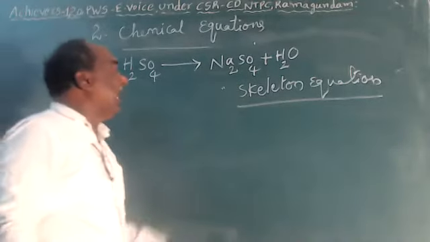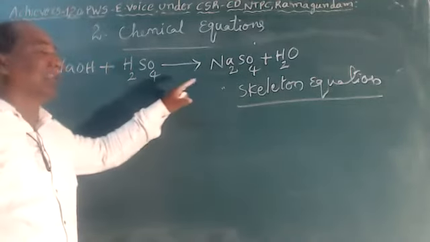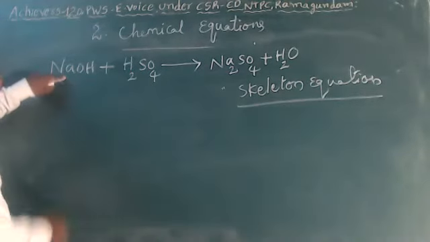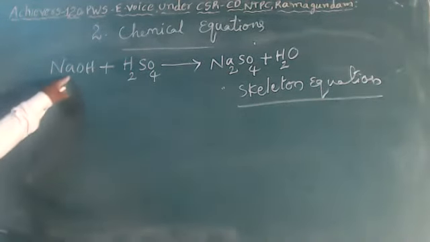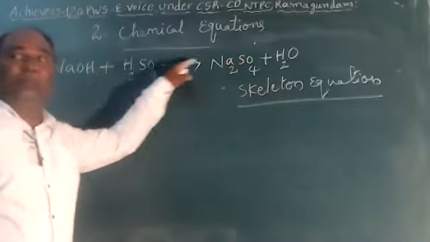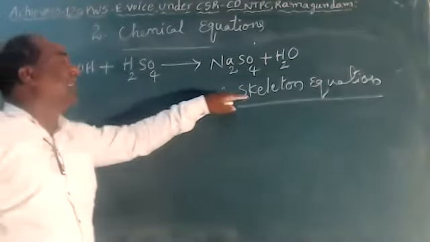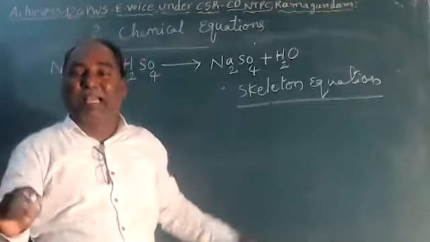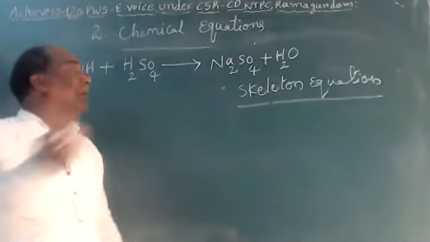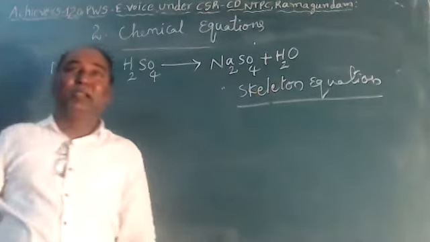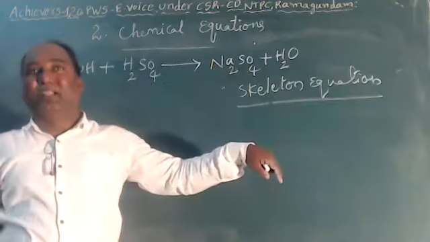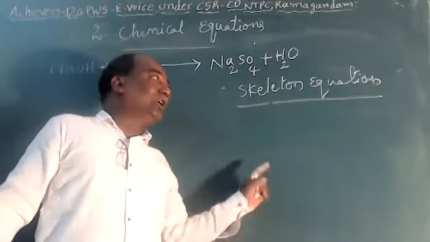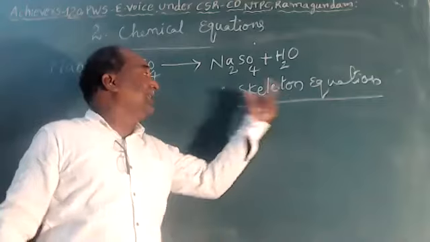See, this equation is not balanced, but however, it contains molecular formulas. This type of equation is called a skeleton equation. An unbalanced chemical equation containing molecular formulas is called a skeleton equation.